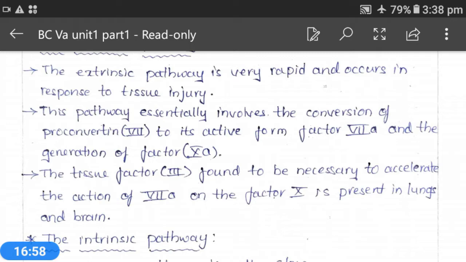Firstly, factor 7 is converted into factor 7A, and after factor 7A formation, this factor 3 will act on factor 7A for conversion of factor 10 to factor 10A.